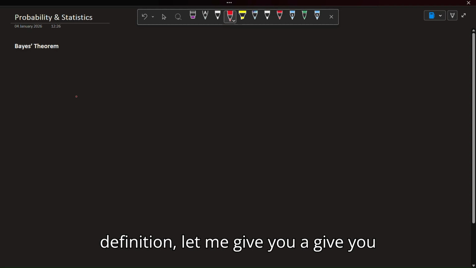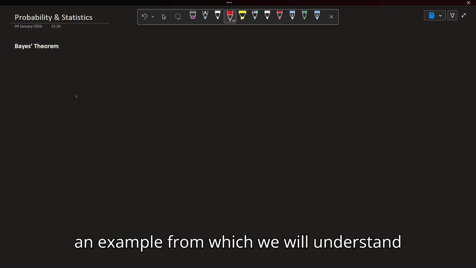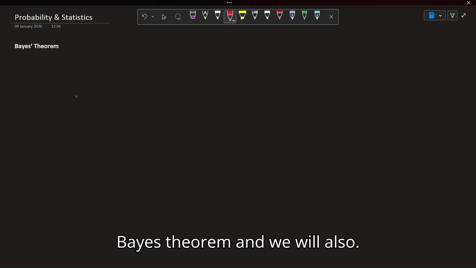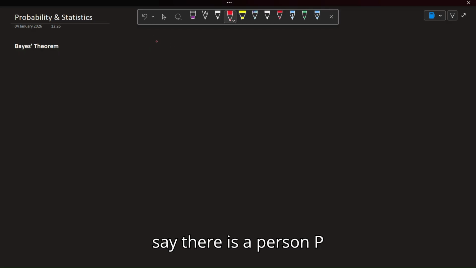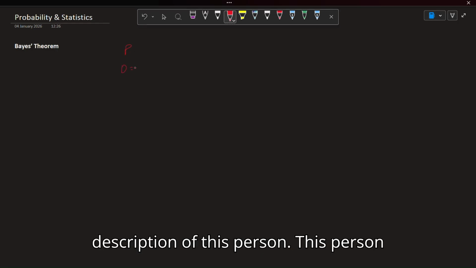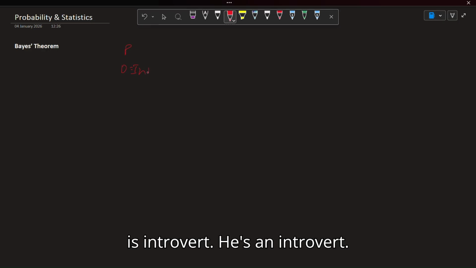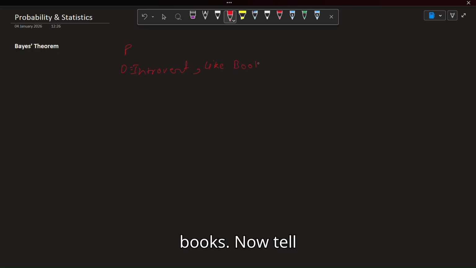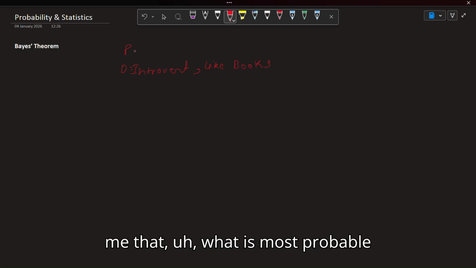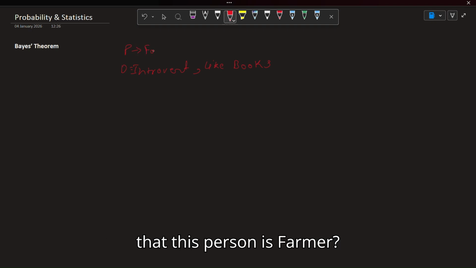Before getting into the definition, let me give you an example from which we will understand Bayes theorem, and we will also differentiate between conditional probability and Bayes theorem. Let's say there is a person P, and let me give you the description of this person. He is an introvert, and he likes reading books. Now, tell me, what is most probable, that this person is a farmer or a librarian? What is most likely, given this description?